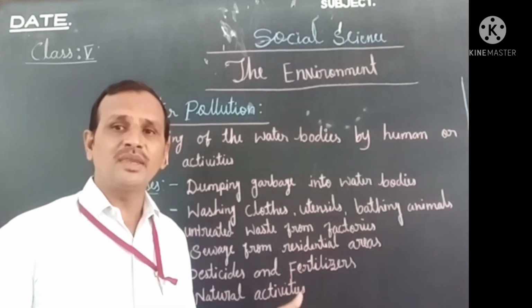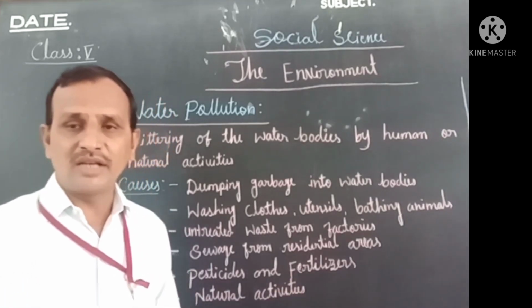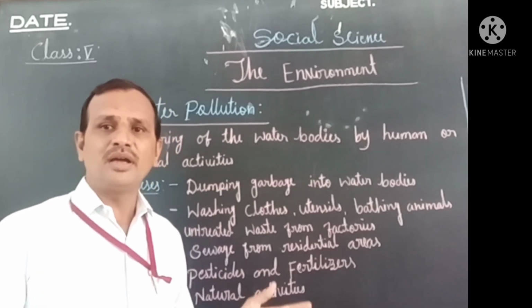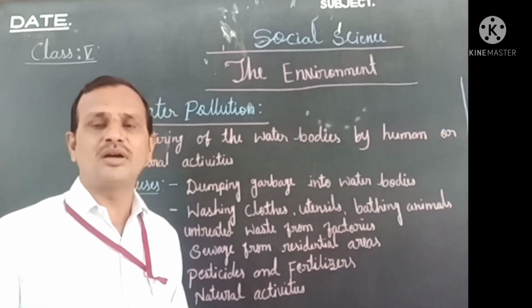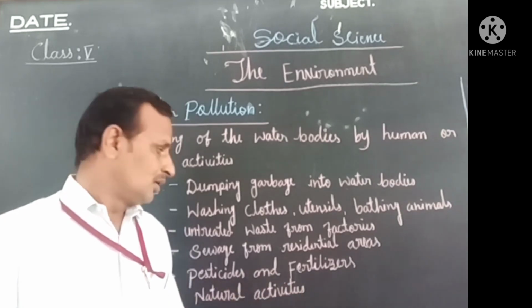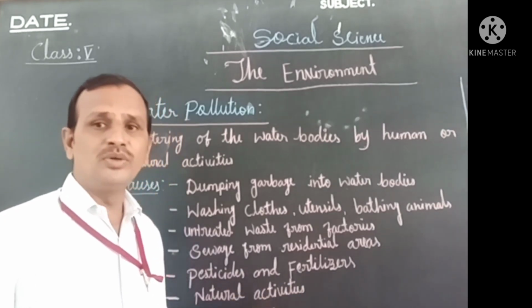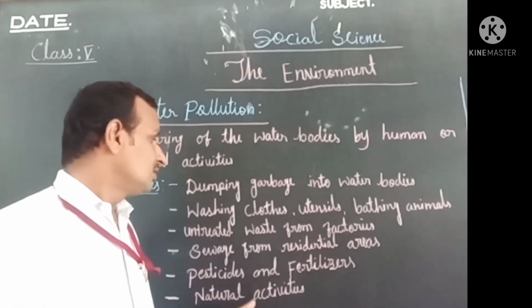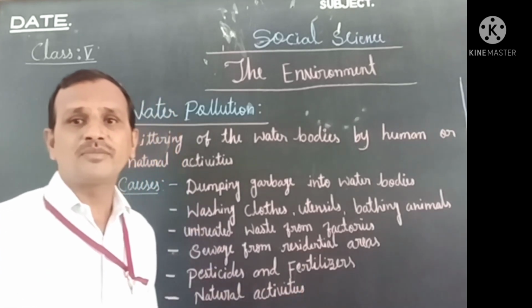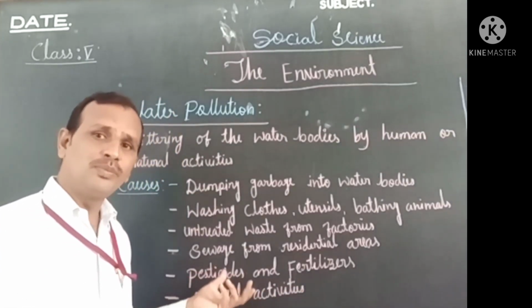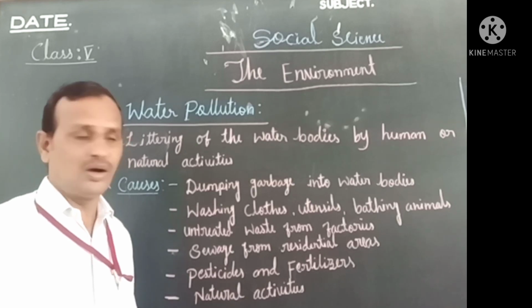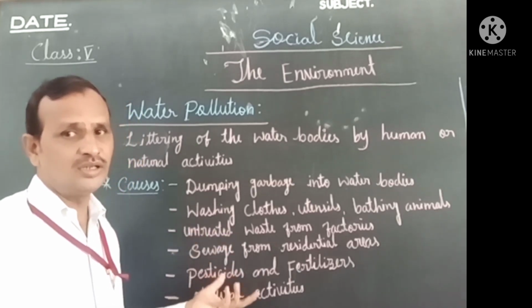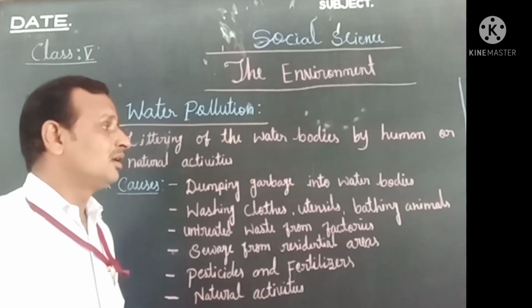During floods, the excess water of the river comes into the village and pollutes all the water. So these are some causes which pollute water. I hope you all understood these causes of water pollution, isn't it?